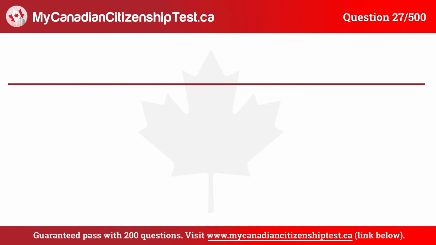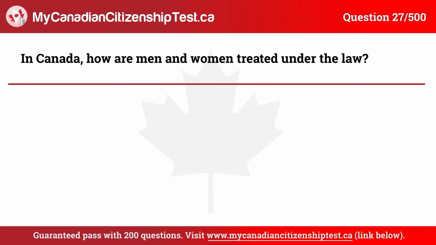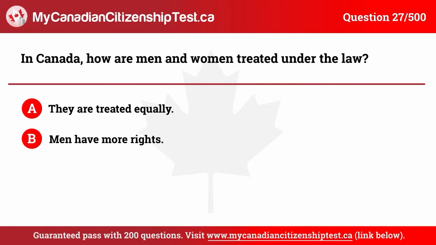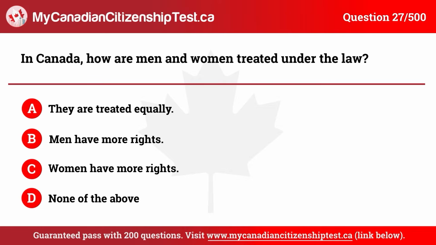Question 27. In Canada, how are men and women treated under the law? A. They are treated equally. B. Men have more rights. C. Women have more rights. D. None of the above. The correct answer is A. They are treated equally.